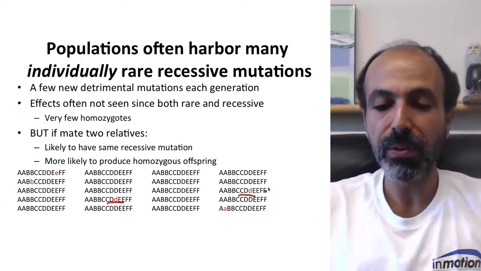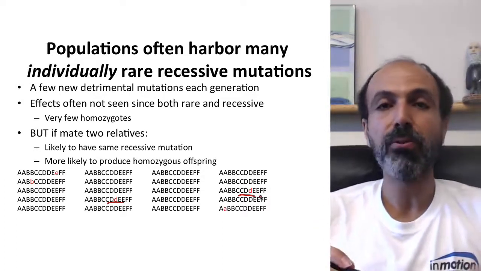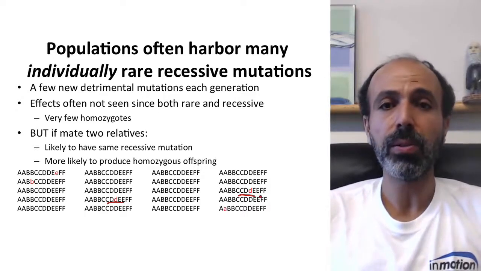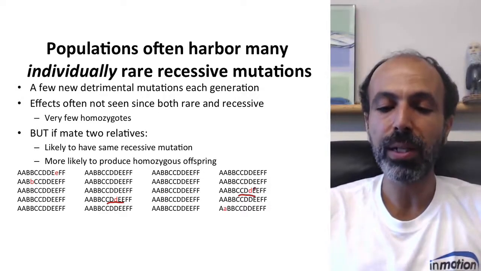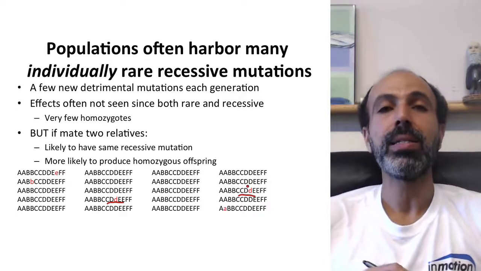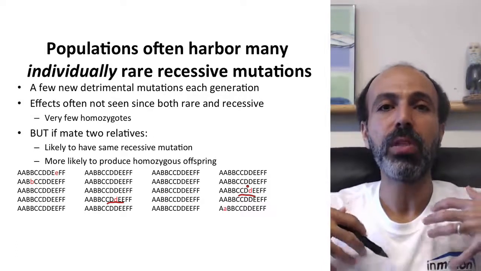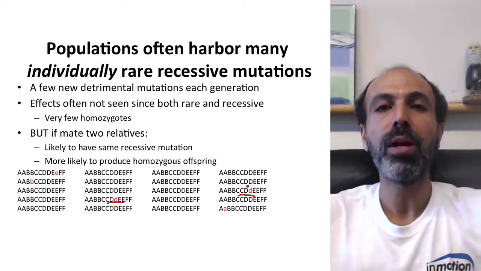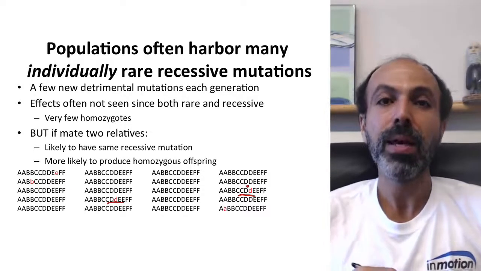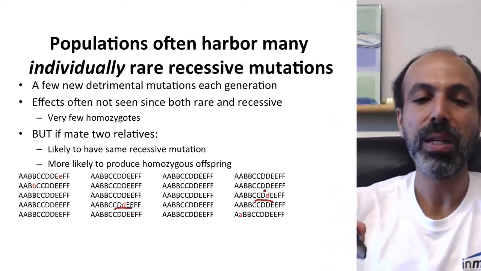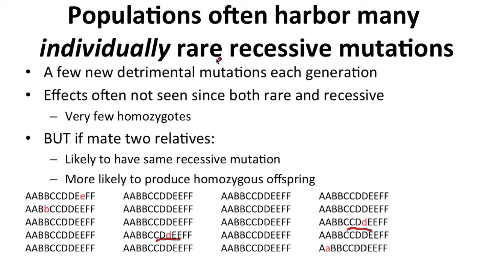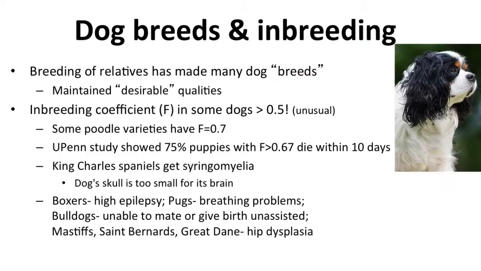In contrast, if they're self-fertilizing or breeding with their sisters or cousins, then you're much more likely to run into somebody who has that same bad mutation, and therefore to have the mutation's effect show up because you're making it homozygous. That's why you have inbreeding depression. It's this combination of inbreeding plus rare recessive mutations.